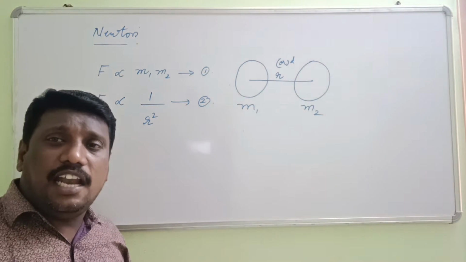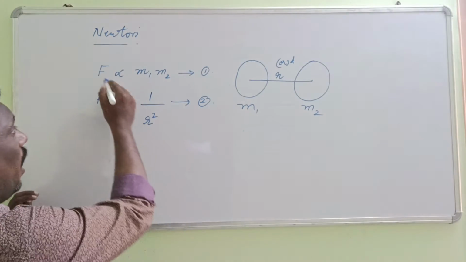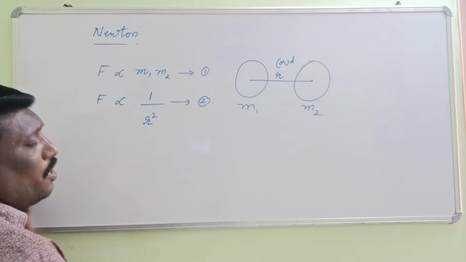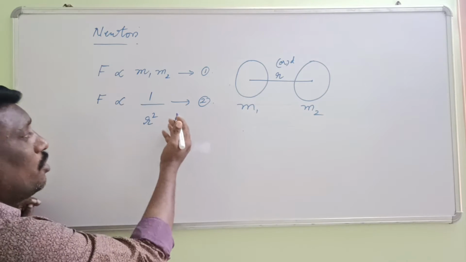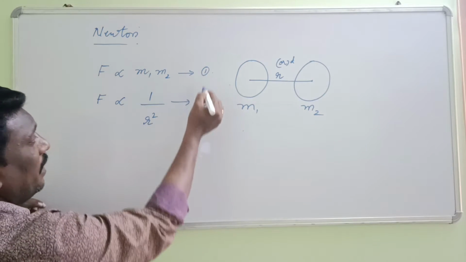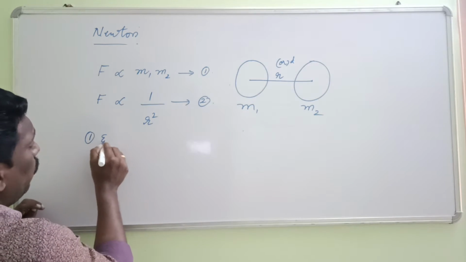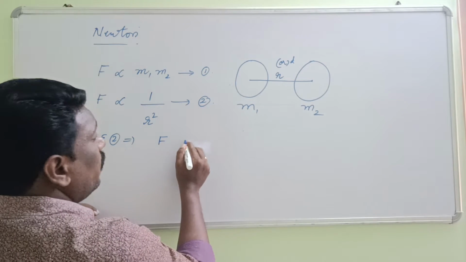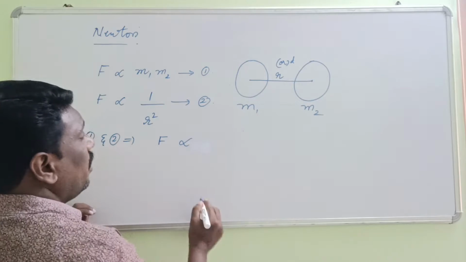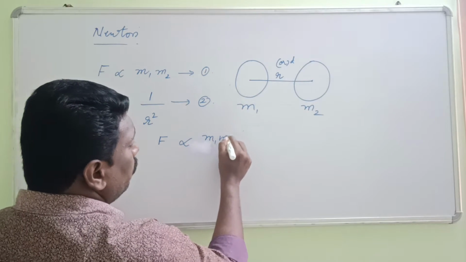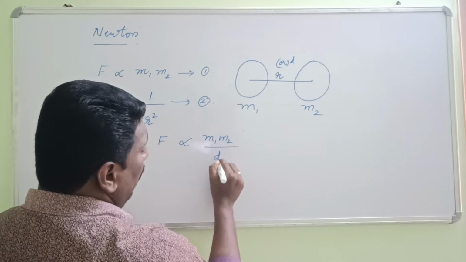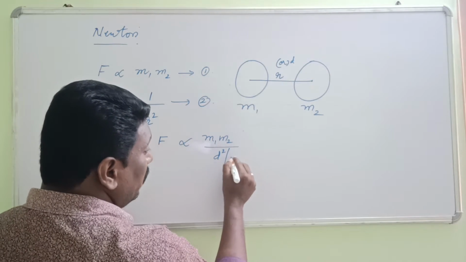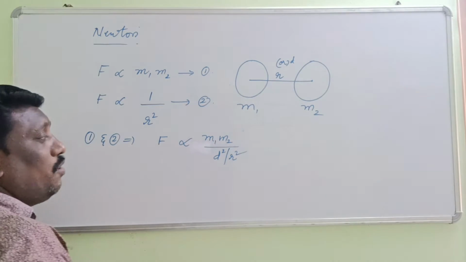So let us find the relation between these two first. As the force is directly proportional to the product of their masses and inversely proportional to the square of the distance between them, by taking these two equations, 1 and 2, we will get force F proportional to m1 m2 by r square, or as I said, d square also you can write.